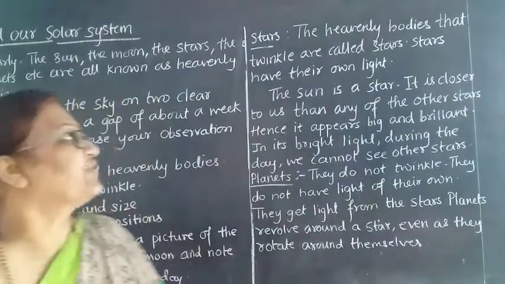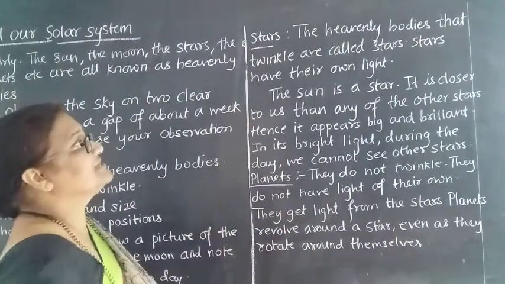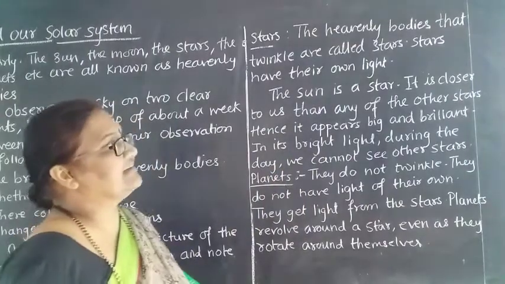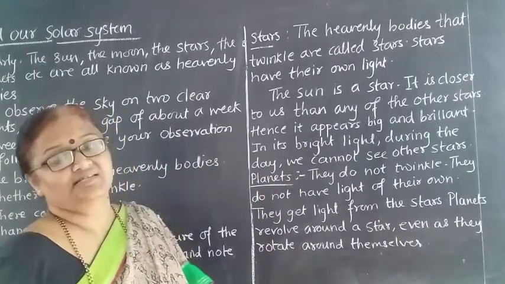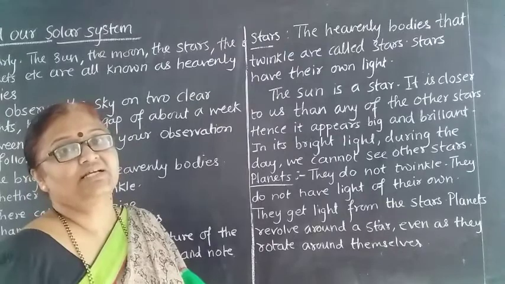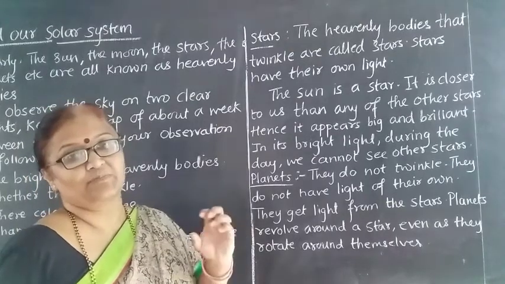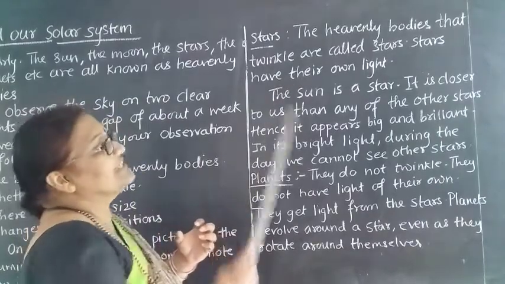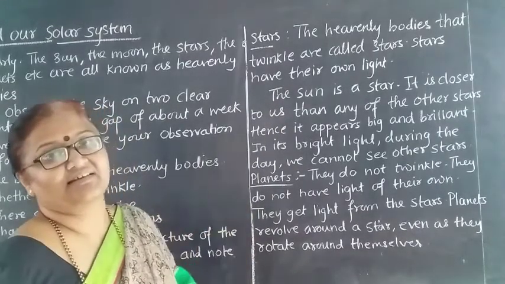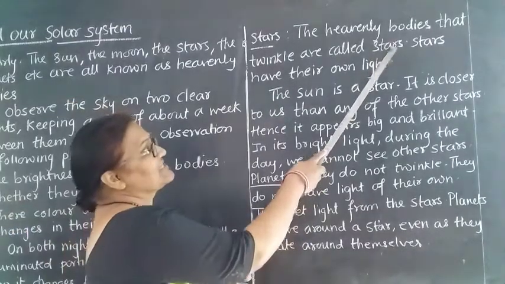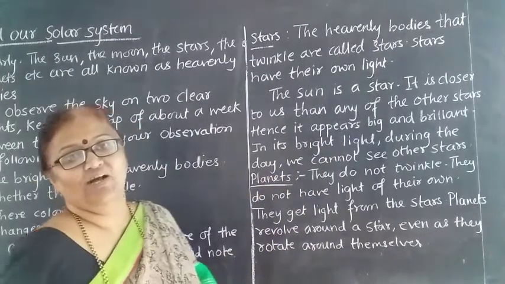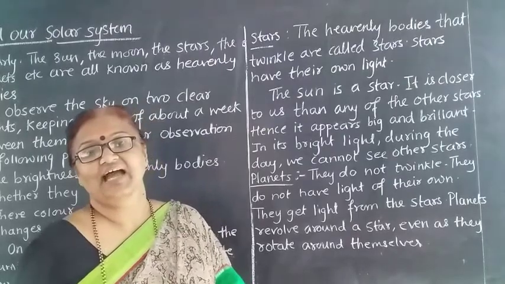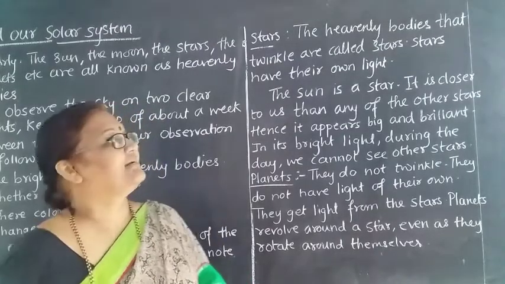See here, next one is stars. The heavenly bodies that twinkle are called stars. That means the bodies which are present in the sky, if these twinkle, then they are nothing but the stars. Stars have their own light. What do the stars have? They have their own light.